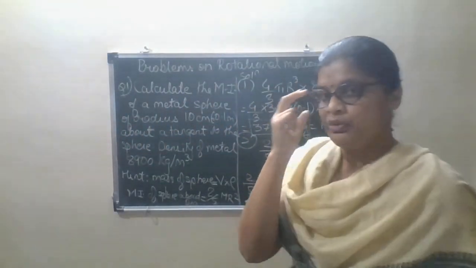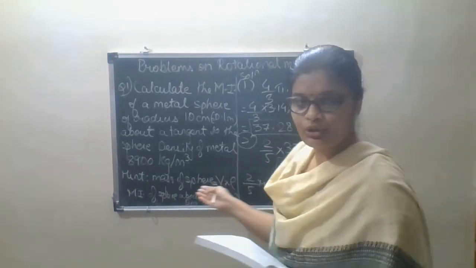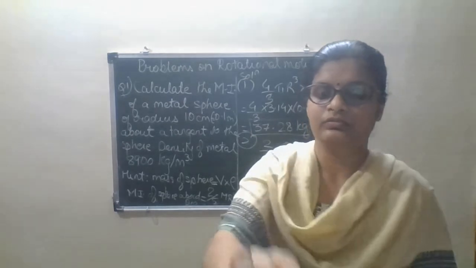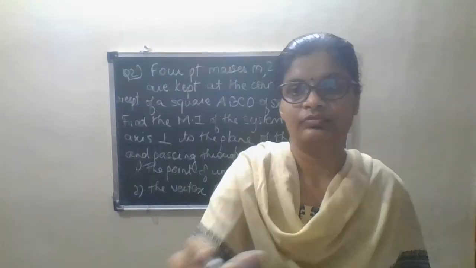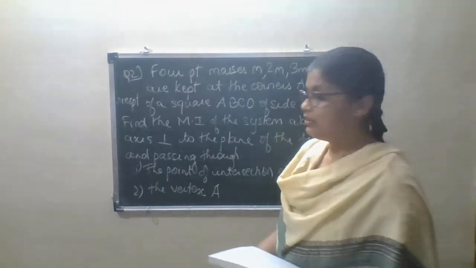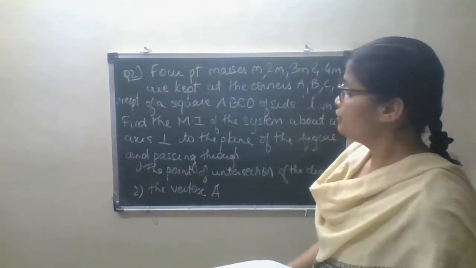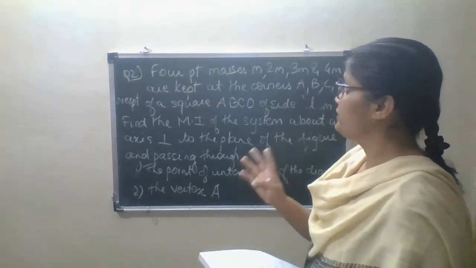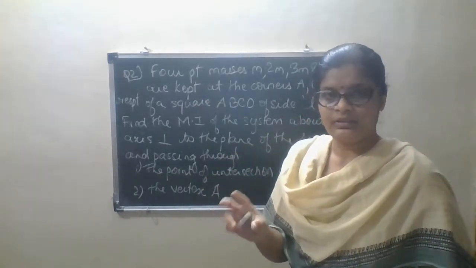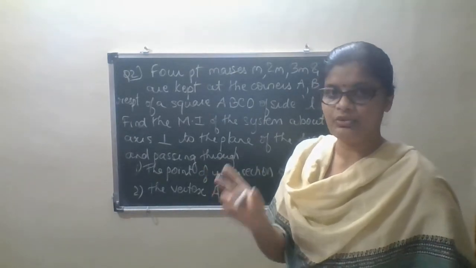Okay, so we'll solve the next. I'll write the next question over here and then we'll solve it. So the next problem is also very simple. It is written over here. Now what we are going to do, we are going to take 4 point masses. So what is meant by point masses? Point mass is nothing but whatever mass you are considering.